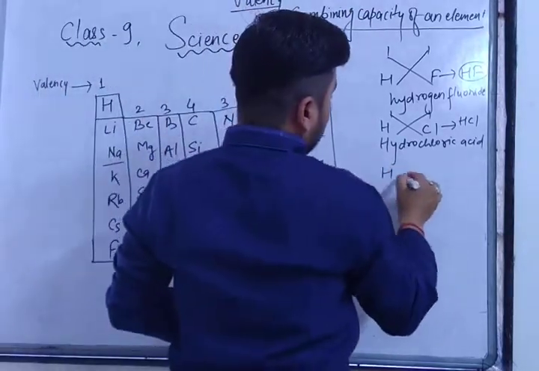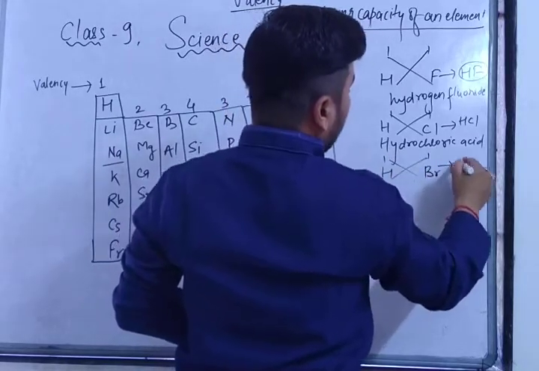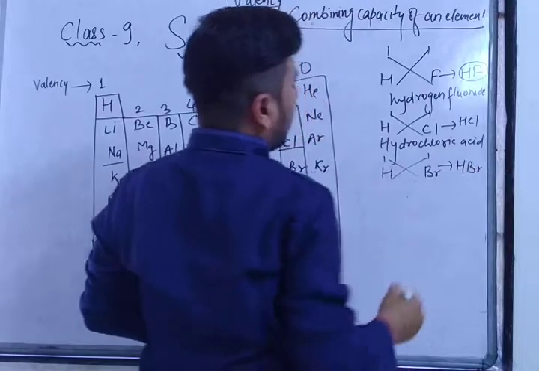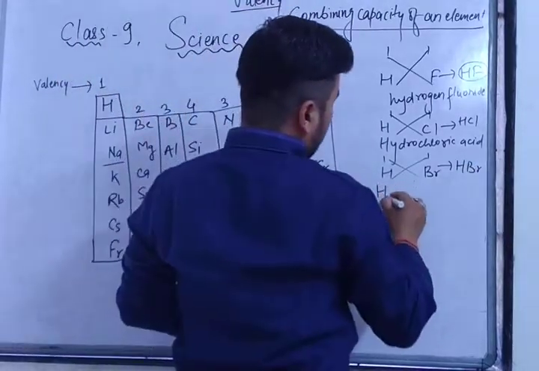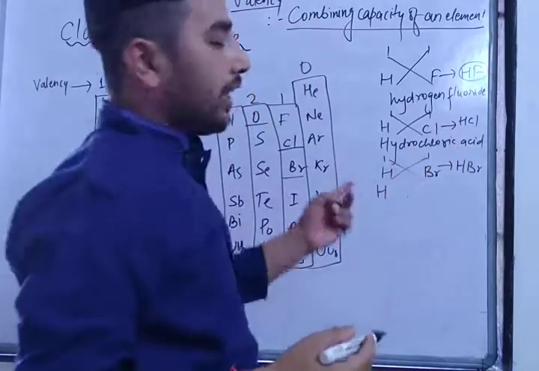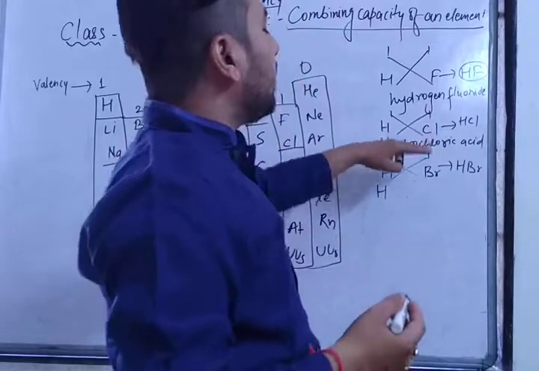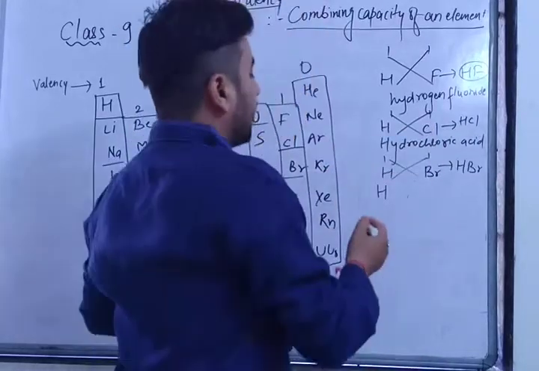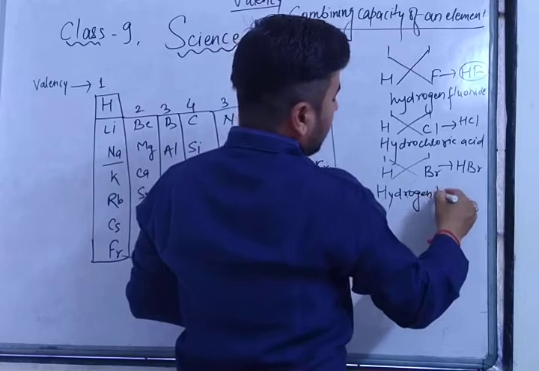Hydrogen and bromine are both having valency 1, 1. So what will be the compound? HBr. What is its name? Hydrobromic acid, or hydrogen bromide also you can write. Hydrogen chloride also you can write for HCl, as I have written hydrogen fluoride, hydrogen chloride, hydrogen bromide, but the nickname is hydrochloric acid.